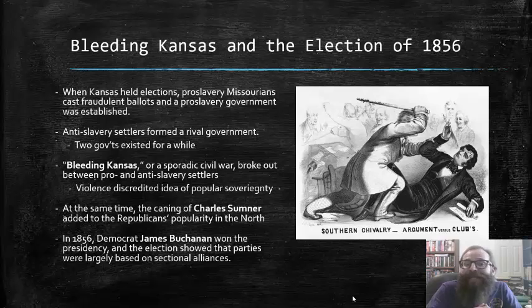In the election of 1856, Democrat James Buchanan won the presidency, and the election showed that the parties were largely based on sectional alliances, a development that would not bode well for the next election.